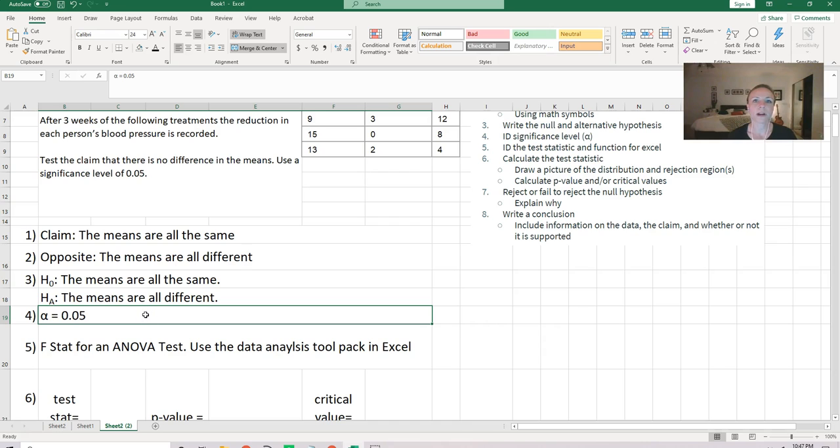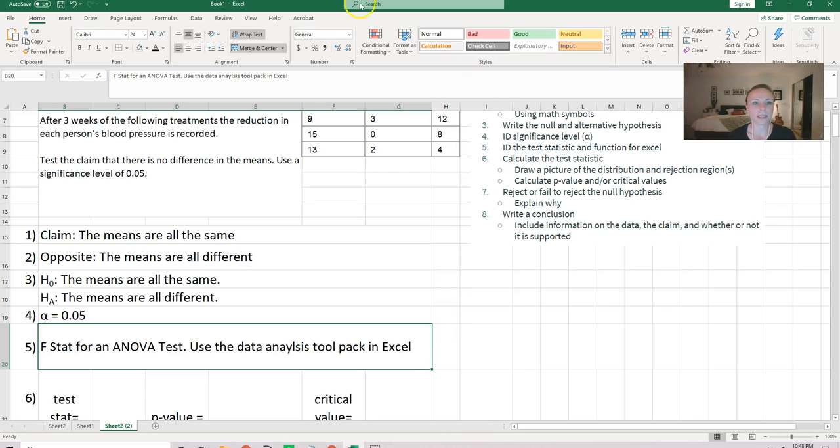Step 4 is to figure out what alpha is, and it says that we are going to use a significance level of 0.05, so that is our value for alpha. Step 5 is to ID the test statistic equation and the function in Excel, and here we're going to use the FStat for the Anova test, and we're going to use the data analysis pack in Excel, which is awesome news because it means that we don't have to do any math, and we don't have to figure out the p-value and the critical value because when we run this data analysis tool pack, it's going to find those for us. Okay, so let's jump into that and start.